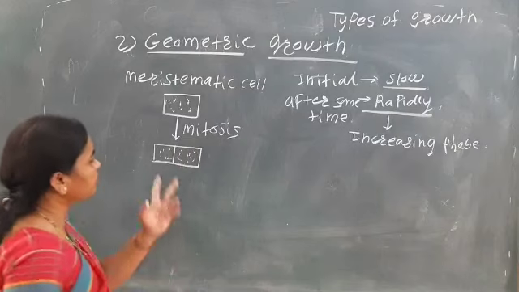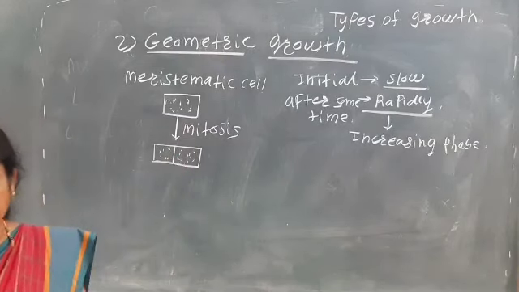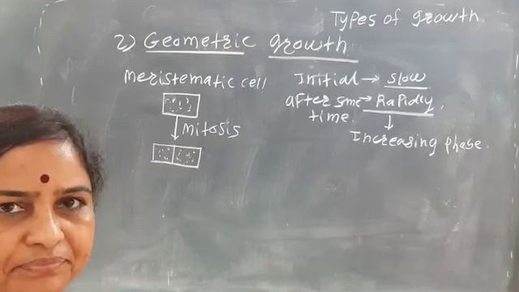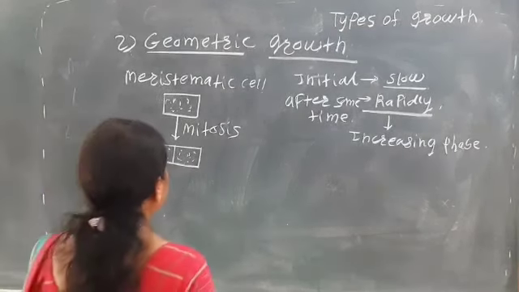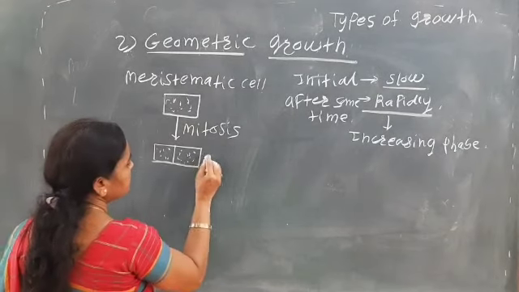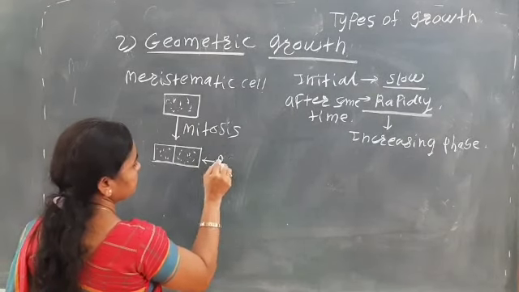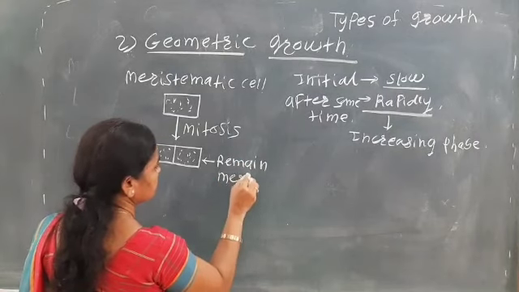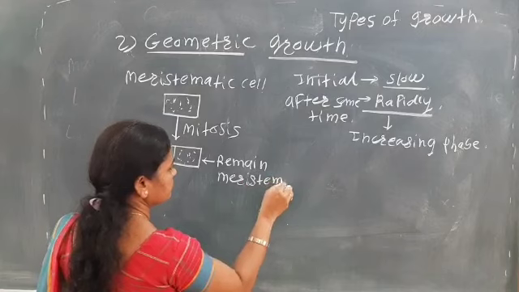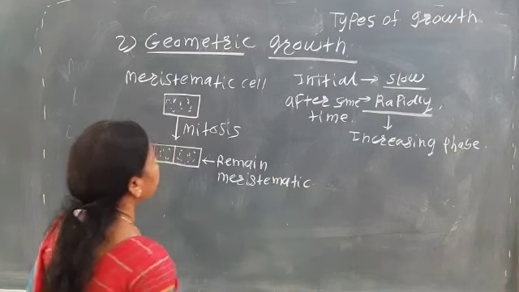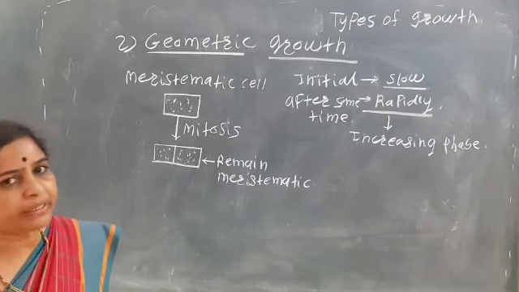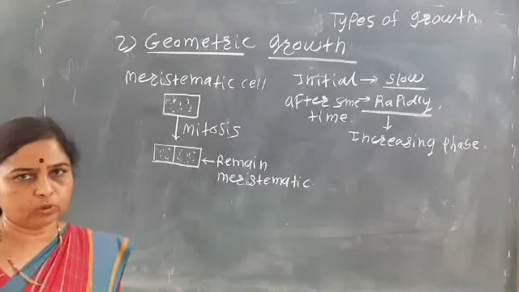See, here both cells again divide. That is, they remain meristematic. Both cells remain meristematic.